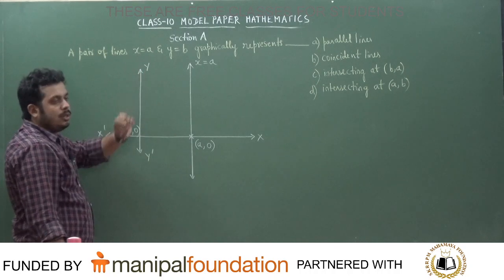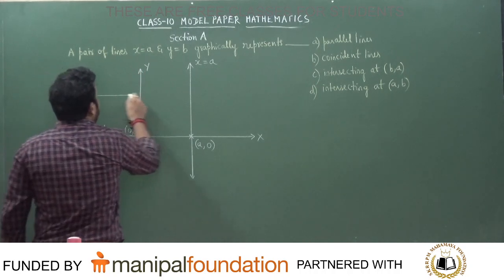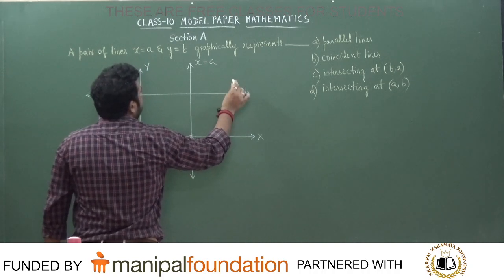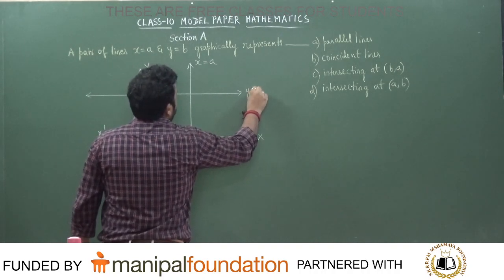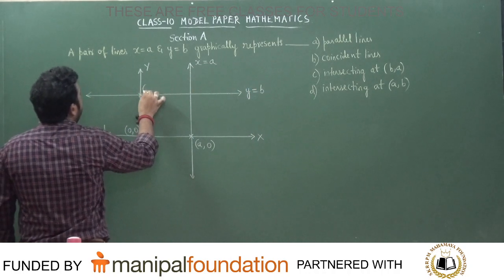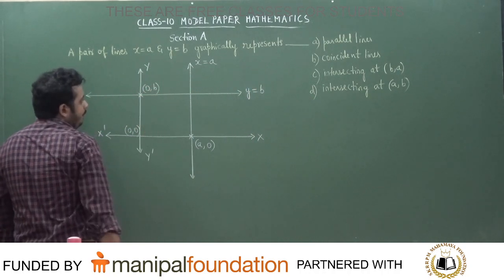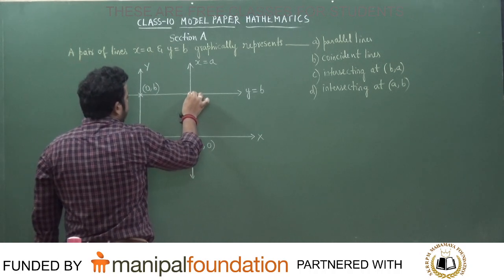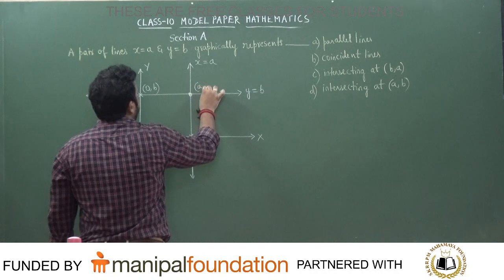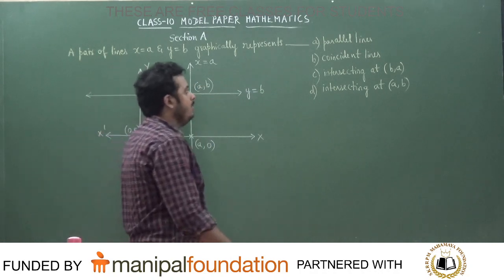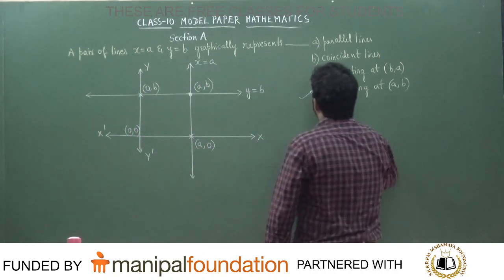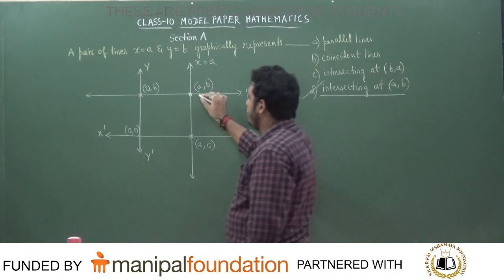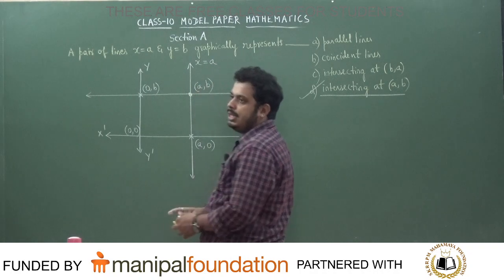If it were negative, they would have given minus. Y is equal to B means some point on the y axis, which is B. Correct or not? This is B. This is nothing but y is equal to B. So the coordinate of the point will be 0, B. Now see, students, these two lines will intersect at what point? A, B. So these are the lines which will represent intersecting lines. At what point? The two lines will intersect at what point, students? A, B. This is the answer to the question.